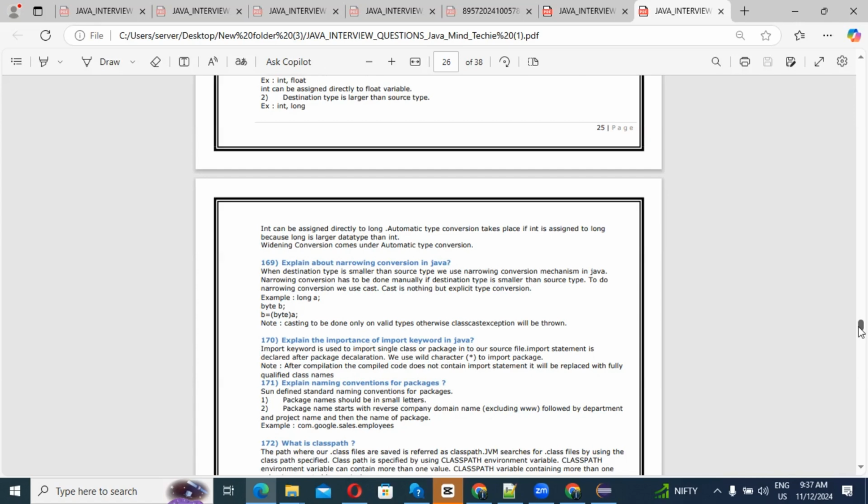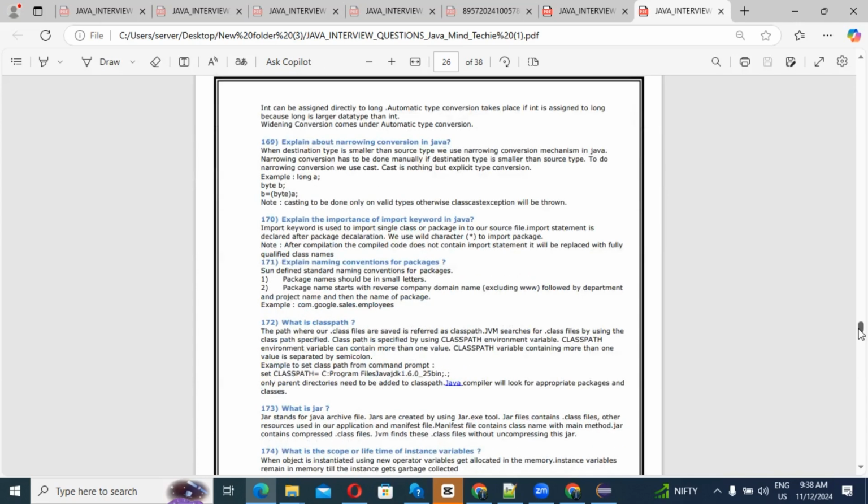Explain the naming convention for packages. There is a defined standard naming convention for packages. Package names should be in small letters. A package name starts with the reverse of the company domain name, followed by the department, the project name, and then the name of the package, like com.google.sales.employee. Next, what is classpath? The path where our .class files are saved is referred to as the classpath. The JVM searches for .class files by using the classpath specifier.